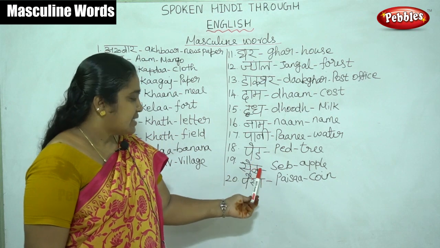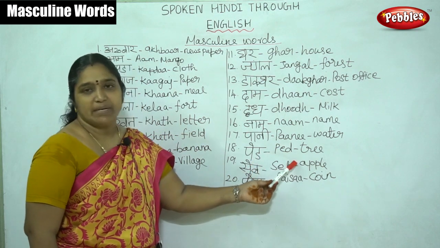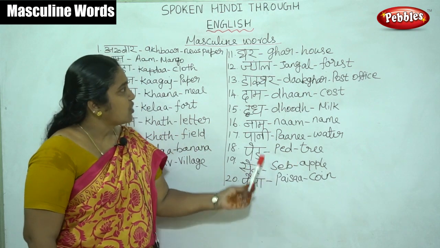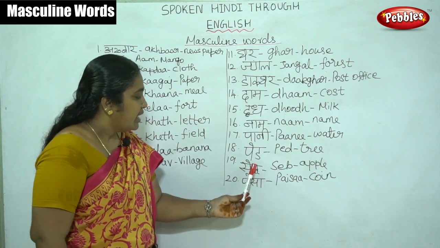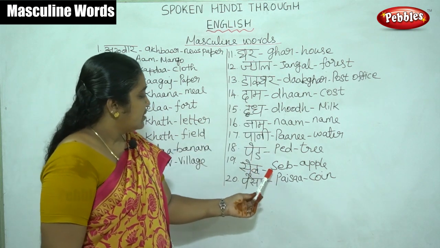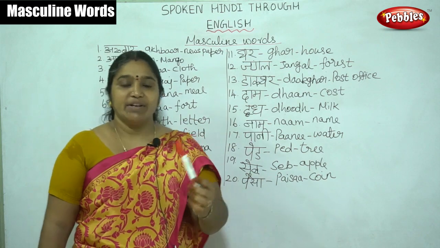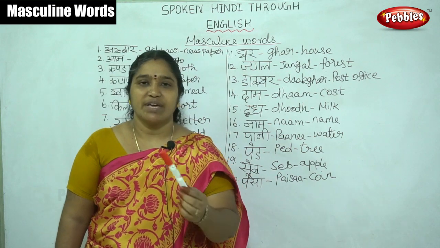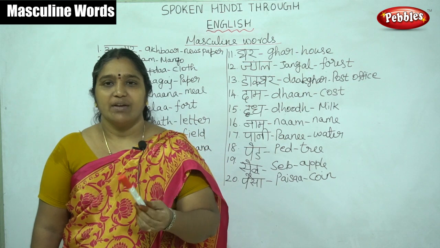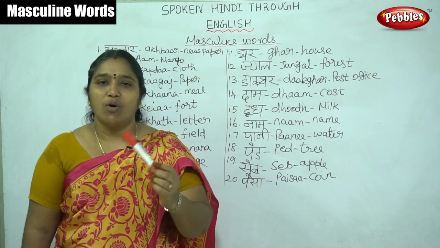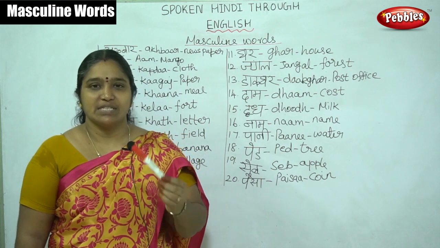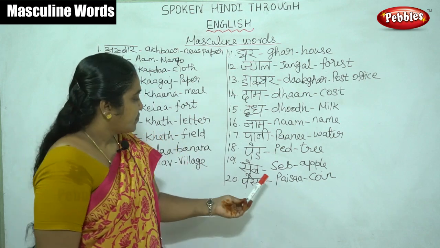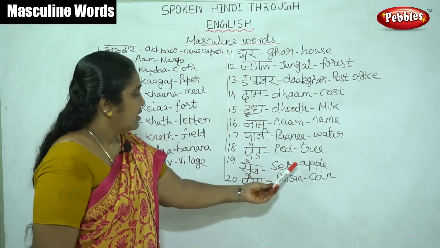Then seb means apple. Apple also comes under the masculine. Daily eating an apple keeps the doctor away. While eating an apple we get more vitamins, efficiency, immunity, etc. Seb, apple.